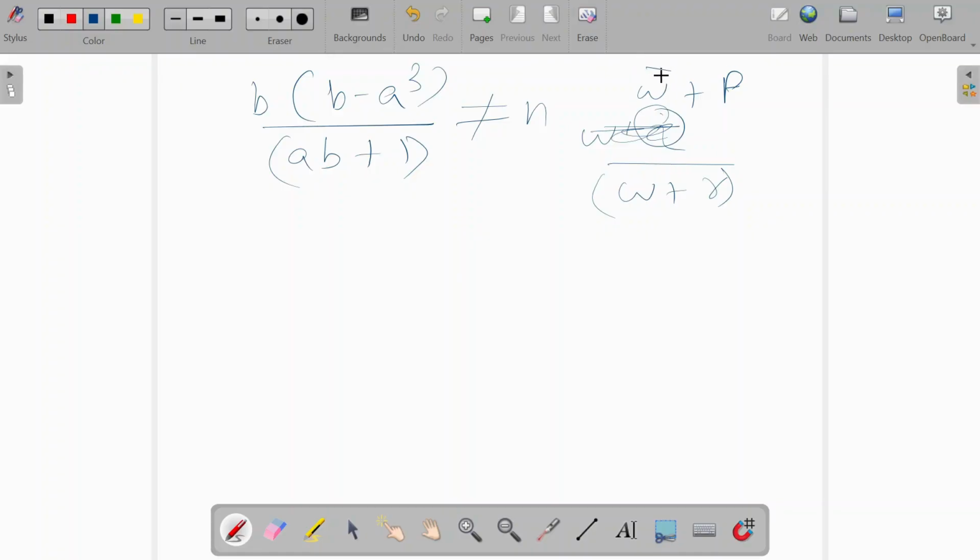So if you are able to write q as a function of w, and wherever you see w you write minus r, then q of minus r should also be divisible by w plus r.